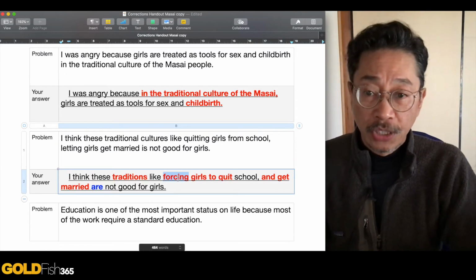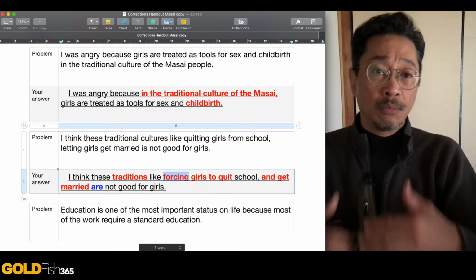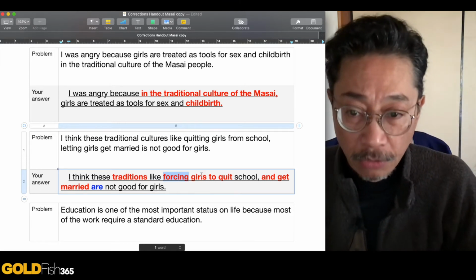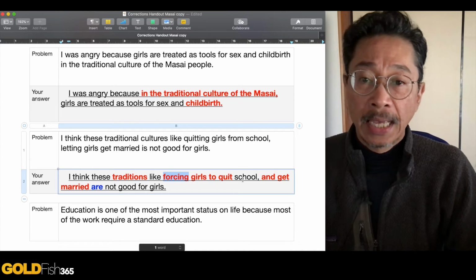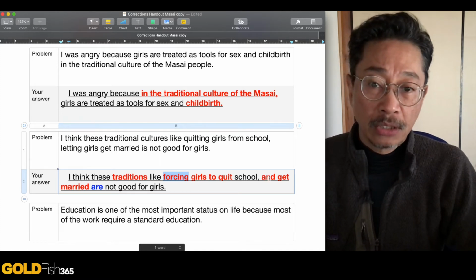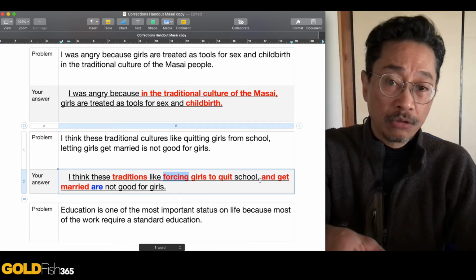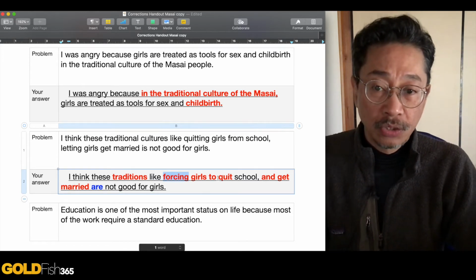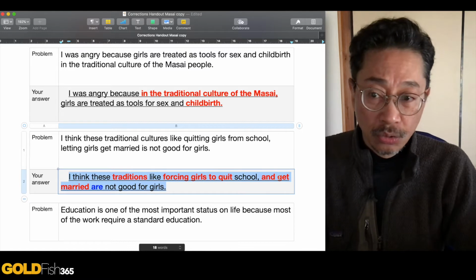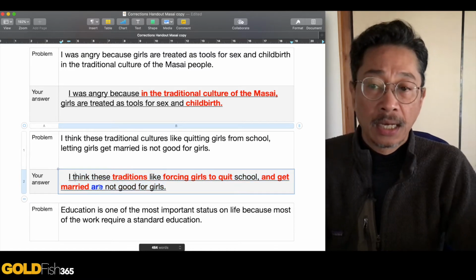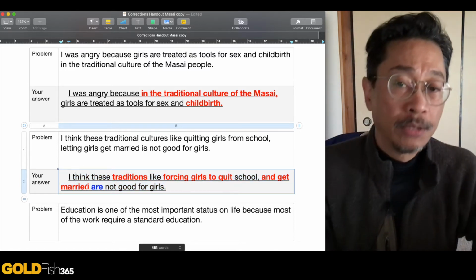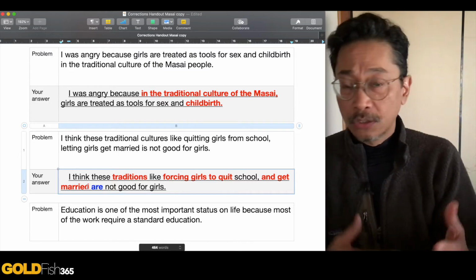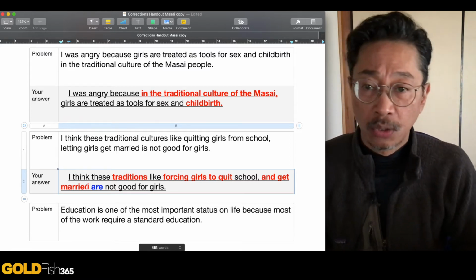You're forcing girls. You're forcing them. You're making them quit. Okay? You're forcing girls to quit school. And by the same token, by using a comma here, and get married. Okay? Forcing them to do this and to do this. That is the way that you should probably use that. Not letting. Letting is the wrong word here. Forcing would be the right word.